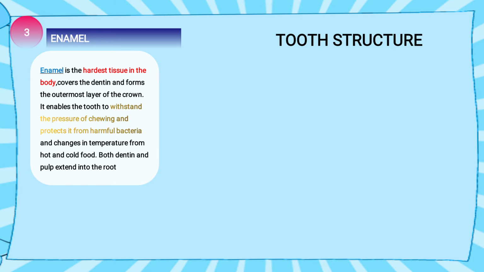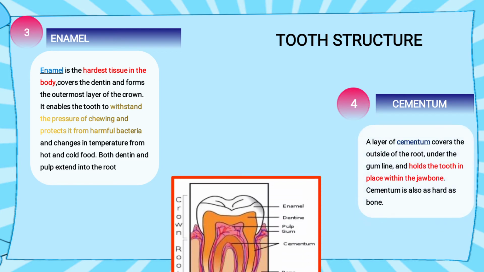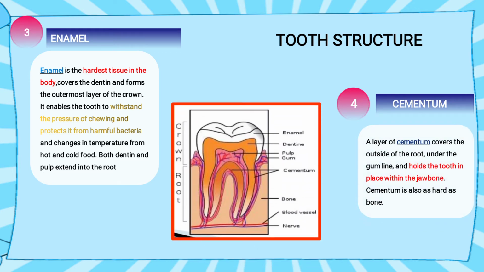Now enamel is very hard in structure, so when we chew food, or when harmful bacteria hit the teeth, or with any change in temperature when we have coffee or tea or a cold drink, the enamel withstands that pressure and the change in temperature. Both dentin and enamel extend into the root, as you will see in the image. Now you see dentin is there, enamel is also there, both extending into the root.